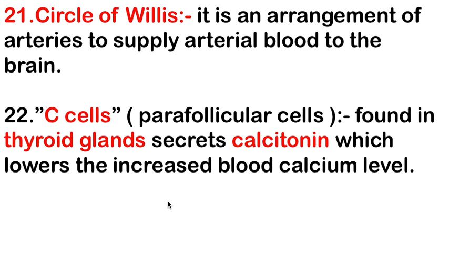Next one is the C cells or parafollicular cells. C cells are also known as the parafollicular cells, found in the thyroid gland, and secrete calcitonin. C cells are present in the thyroid gland and secrete the calcitonin hormone, which lowers the increased blood calcium level.